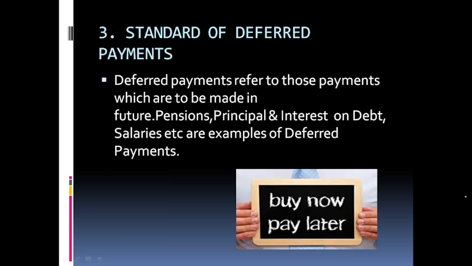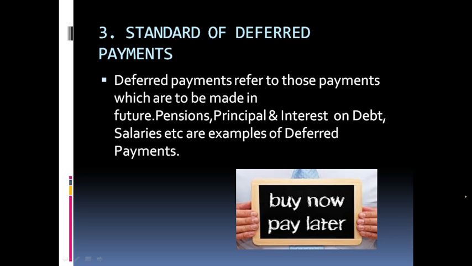Third is what? Standard of deferred payment. Now deferred payment simply means what? Future payments. For example, you are studying in a college or a school. After studying one month, then the next month you pay fees. So it is a what? It's a deferred payment. You are paying in the future.